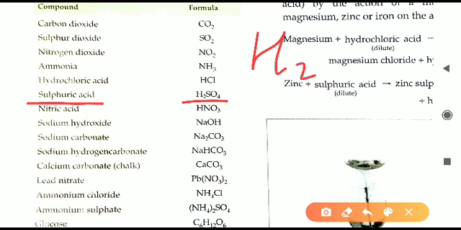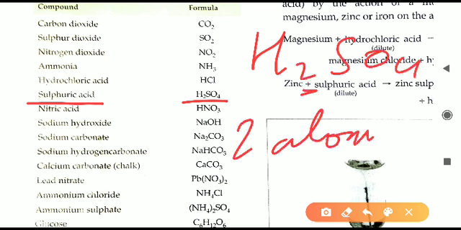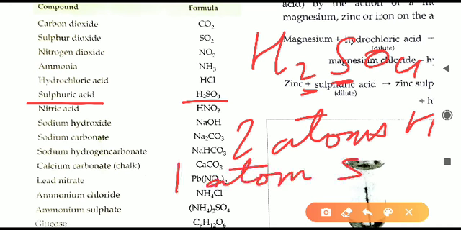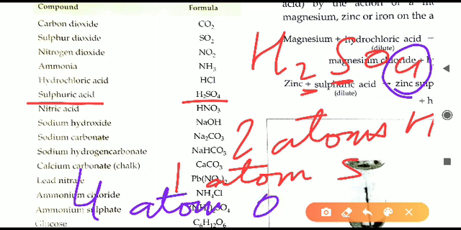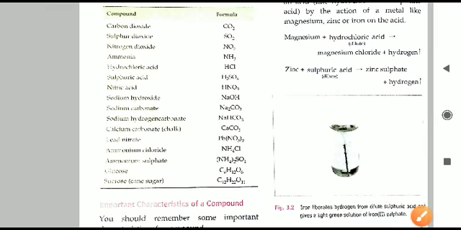Now H2 means, here 2 is written, that means 2 atoms of what? 2 atoms of hydrogen are there. Now next S, number is not written, that means only one atom of sulfur is there. Next one 4 is written where? 4 is written with oxygen, that means 4 atoms of oxygen are there. So by this single formula of the compound we can tell how many atoms of which element are present in this compound. I hope it is clear to you.